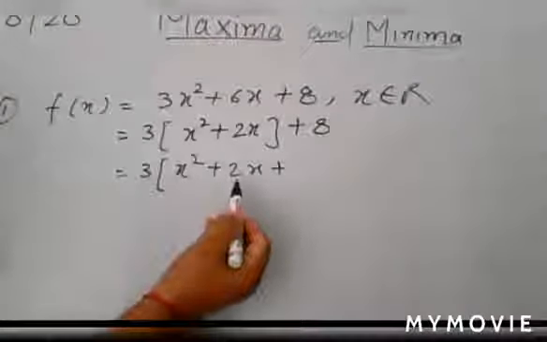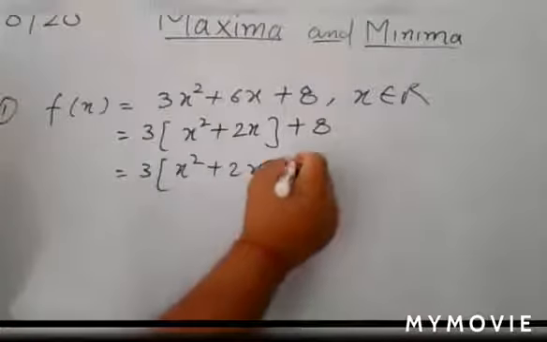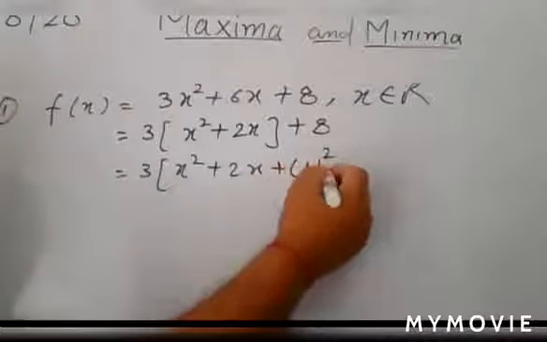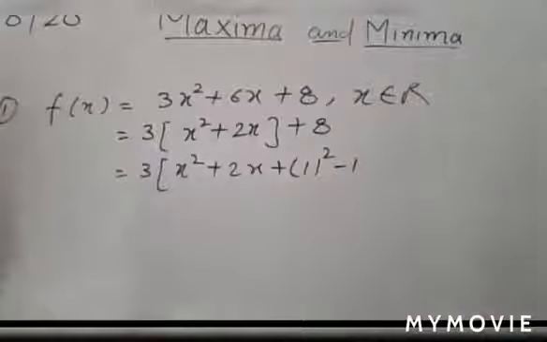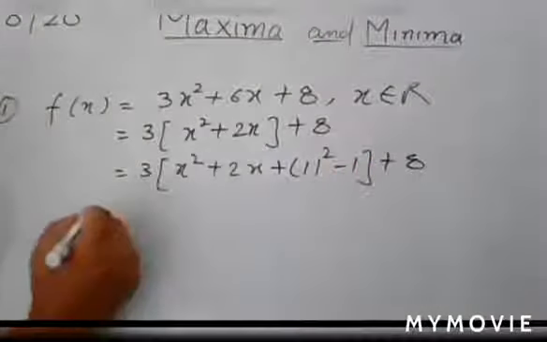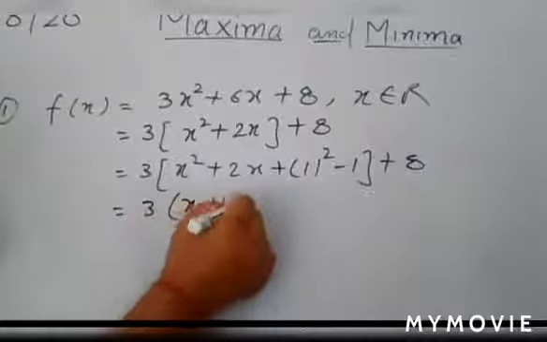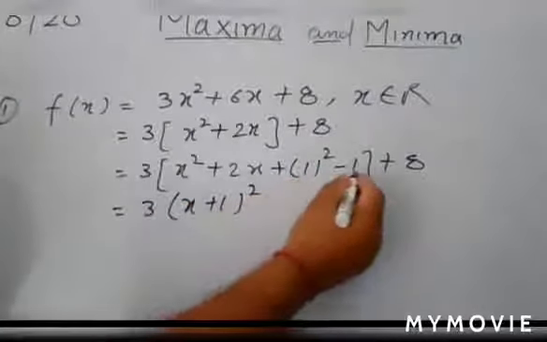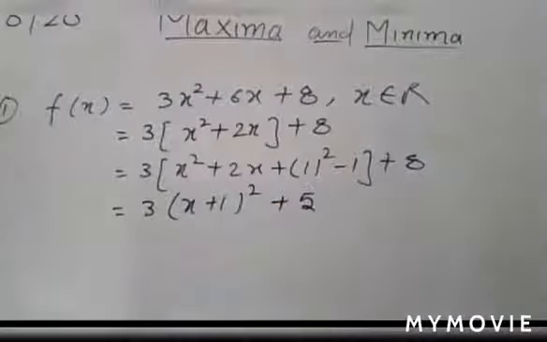Here the coefficient of x is 2. Taking its half, you have 1. So the square of 1, you write with a negative sign, so you have -1, and then 8. This can be written as 3 times (x + 1)² - 3 + 8, which is equal to 5. You can write it this way.